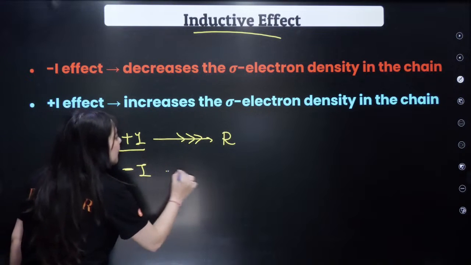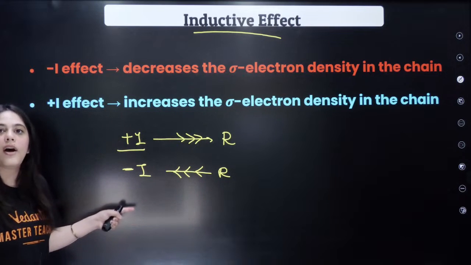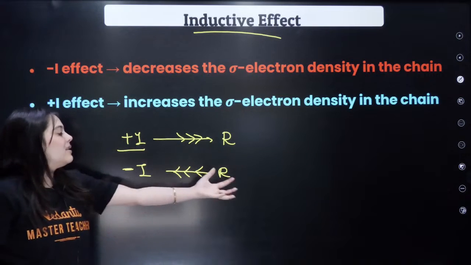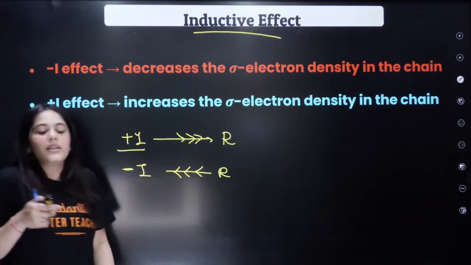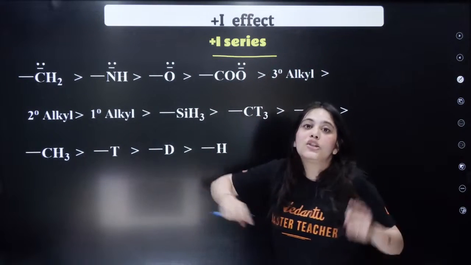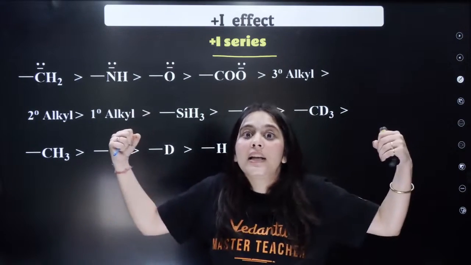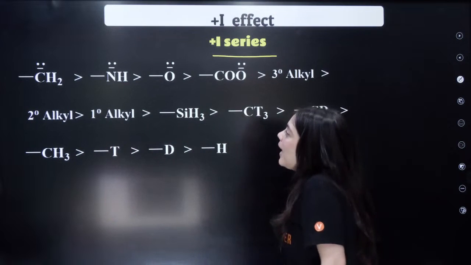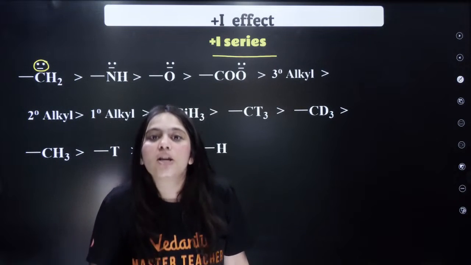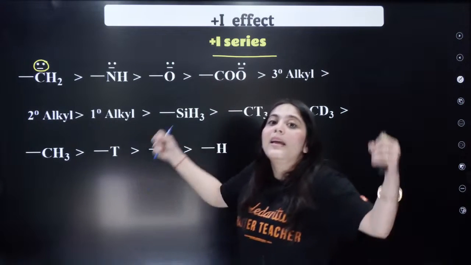Now what is the minus I effect? Minus I effects are those which are pulling away electrons from your alkyl chain. Understood this thing? Plus I is donating electrons and minus I is pulling electrons towards itself. Now let us see what groups show what effect. Plus I is donating electrons. To donate electrons, it must obviously be rich in electrons. So what will be the order of that? Whichever has a negative charge on it. First of all, if I have a negative charge or a lone pair of electrons on me, I can easily donate electrons, right? So it should be electron rich.